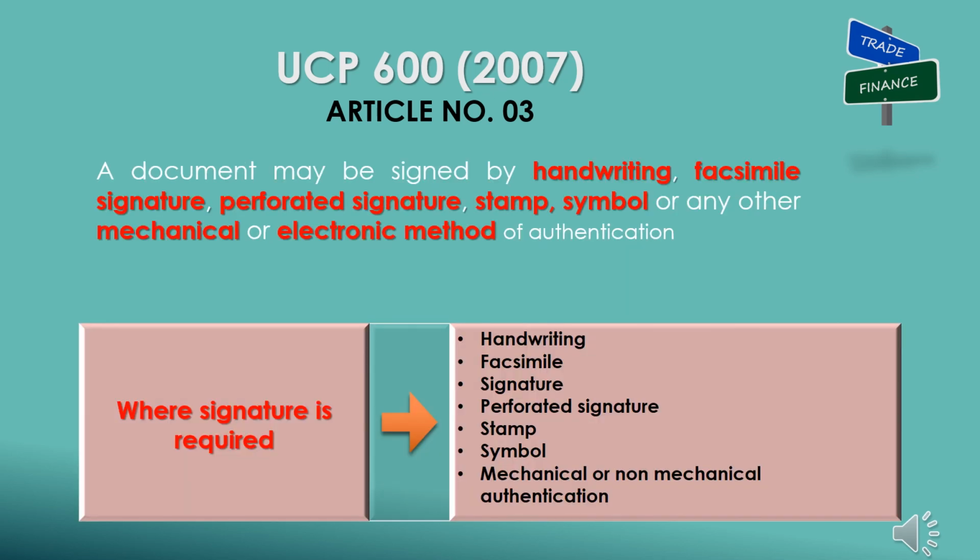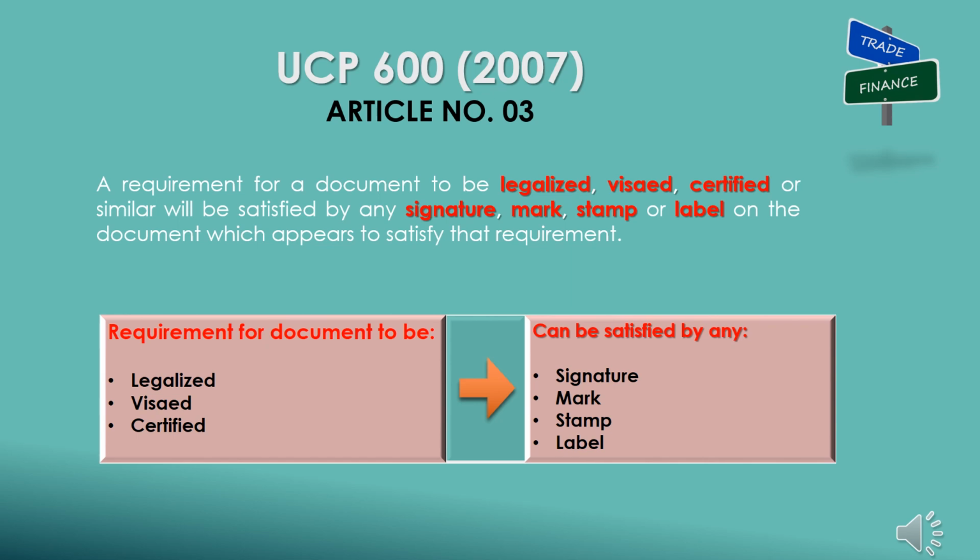Third clause is about authentication of document. Clause: A document may be signed by handwriting, facsimile signature, perforated signature, stamp, symbol or any other mechanical or electronic method of authentication. Authentication of a document, where required in credit may be done through any of the methods as mentioned in this clause.